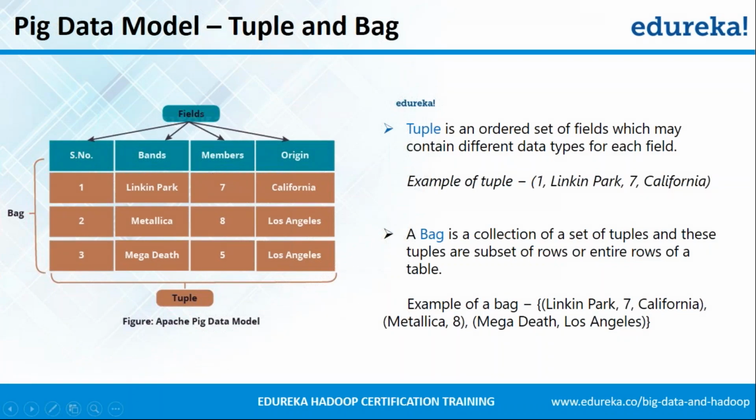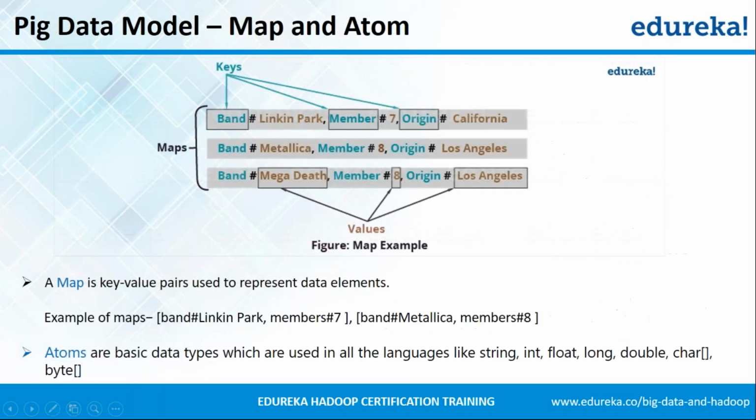Let's move on to the next slide now and understand what is a map and an atom. First of all, we'll understand map. A map is nothing but a set of key value pairs, just like in any other programming language. Right here, the text before the hash is nothing but the keys. So band is a key, member is a key, origin is a key. Similarly, the text after the hash is nothing but the values. So Megadeth is a value, 8 is a value, and Los Angeles is a value.